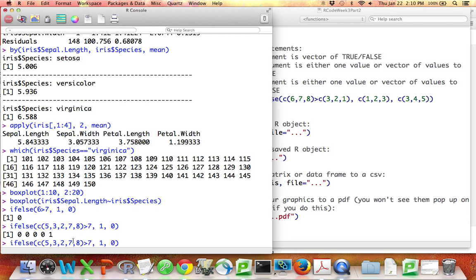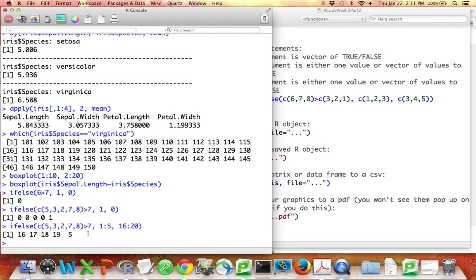But I could also make these things equal to vectors. So maybe this is the numbers from 1 to 5, and this is the numbers from 16 to 20. What's going to happen now, each time this vector is equal to true, it'll give me the corresponding value from this vector of things to do when the statement is true. Each time this conditional is false, it'll give me the corresponding value from this vector of things to do when false. So remember the vector was false, false, false, false, true, so it gave me 16, 17, 18, 19, 5.